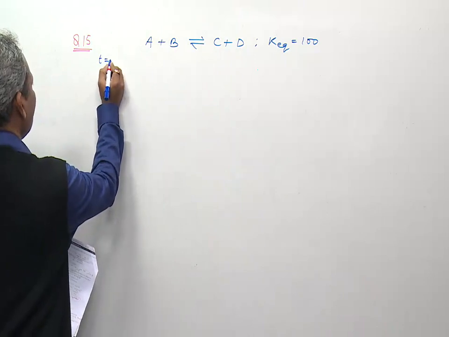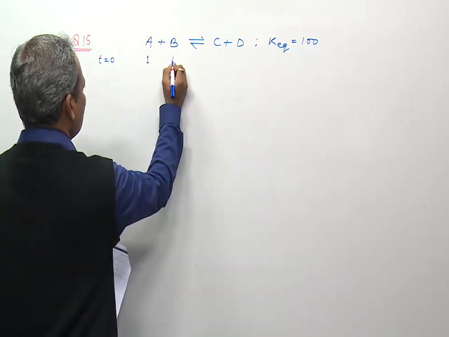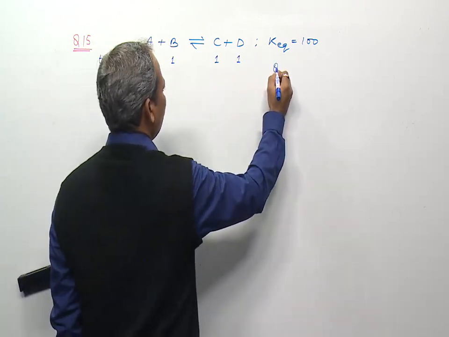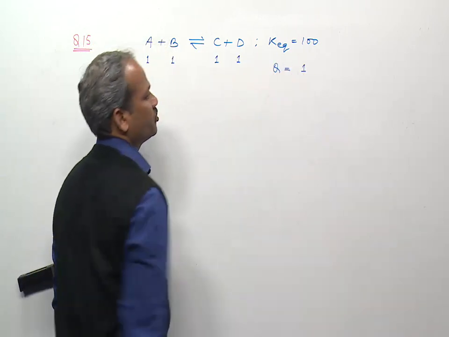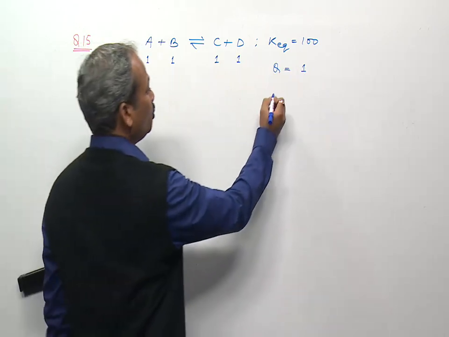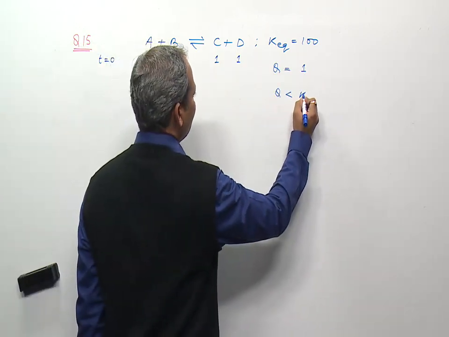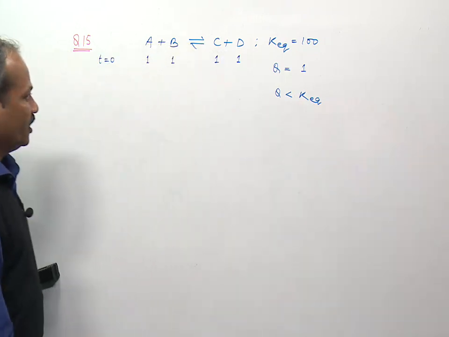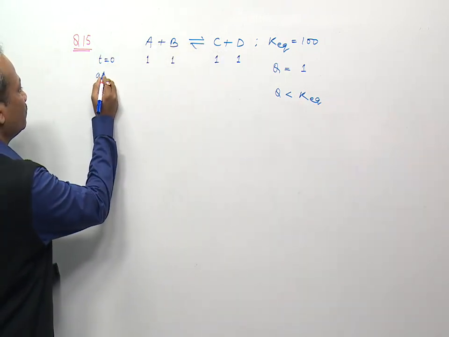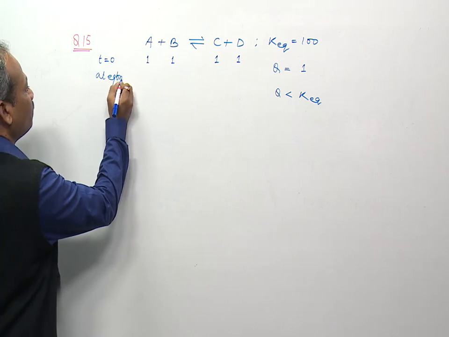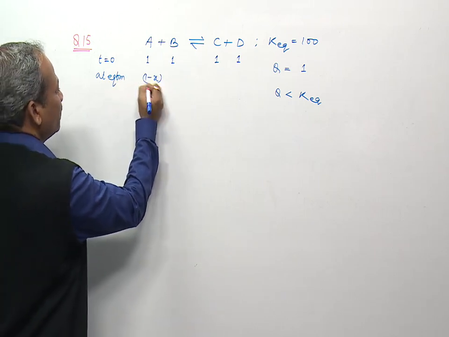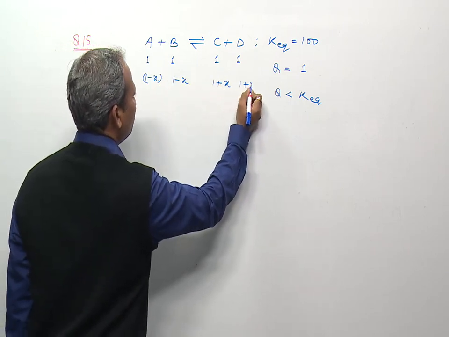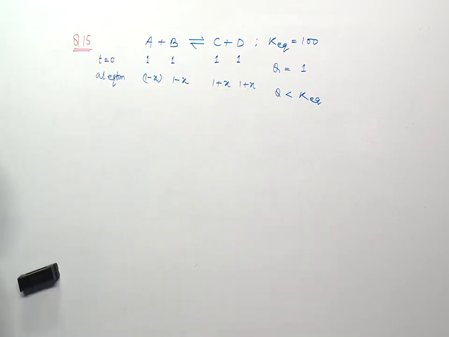So initially at time t equals 0, this is 1 mole per liter, 1 mole per liter, 1 mole per liter, 1 mole per liter. So we can say Q of this reaction is 1, and Q is less than K equilibrium. So equilibrium shifts toward the forward direction. When it shifts toward the forward direction, at equilibrium, let's say the concentration decreases by X to attain this equilibrium. So this will be the new situation.